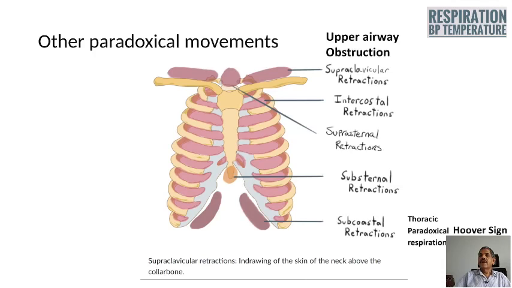Suprasternal, supraclavicular and intercostal space retraction will be seen in upper airway obstruction, and there can be substernal and subcostal retraction when there is weakness of the lower part of the intercostal muscle. This is what is called Hoover's sign, producing what is called thoracic paradoxical respiration.